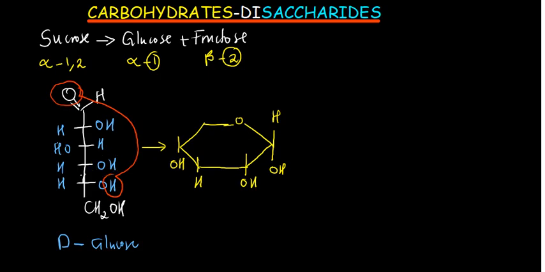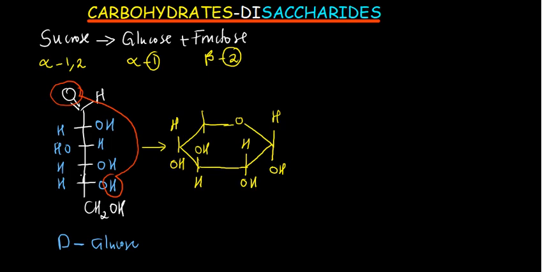Now let me first put what has remained. At carbon number 2 we have an H on top, and then the OH at carbon number 3 is going to be on top. And then at carbon number 4 we're supposed to have a hydrogen there. Now what is going to happen is this: the hydrogen at carbon number 4 is going to be on top here. If these two swap, then it is no longer glucose but galactose.